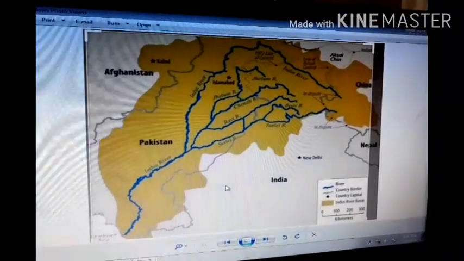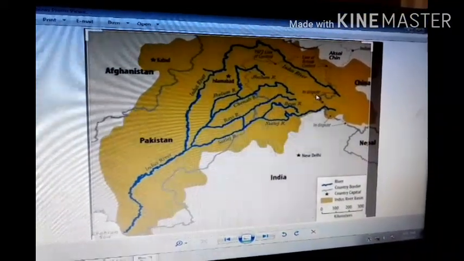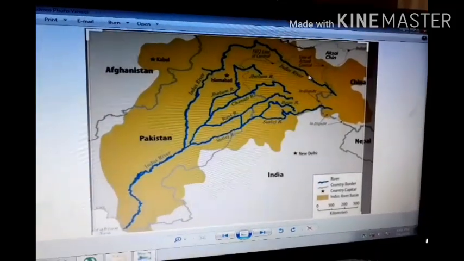Now we talk about the Himalayan rivers. The major Himalayan rivers are the Indus River, the Ganga River, and the Brahmaputra River. These rivers are long and are joined by many large and important tributaries. The river, along with its tributaries, may be called a river system. First, we talk about the Indus River. Look at this picture. This is the Indus River.